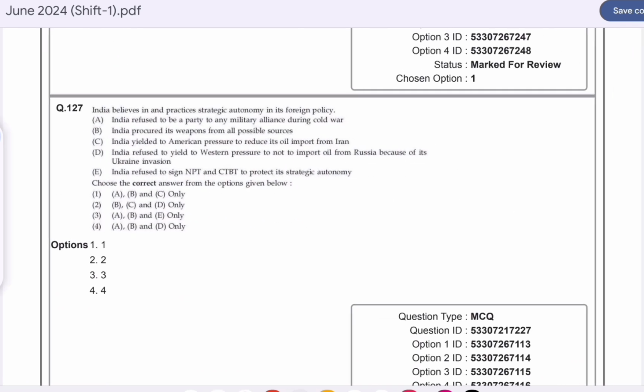Question number 127. India believes and practices strategic autonomy in its foreign policy. Option D is correct here: A, B and D. India refuses to be a party to any military alliance during the Cold War. It procured its weapons from all possible sources, and India refuses to yield to Western pressure not to import oil from Russia because of its Ukrainian invasion.